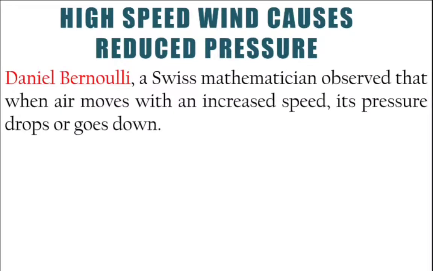Now, this is a new concept and very important also: high speed wind causes reduced pressure. When the speed of the wind is very high, it creates reduced pressure. The pressure drops, or is reduced. This was proved by a mathematician, a Swiss mathematician from Switzerland, and his name was Daniel Bernoulli.